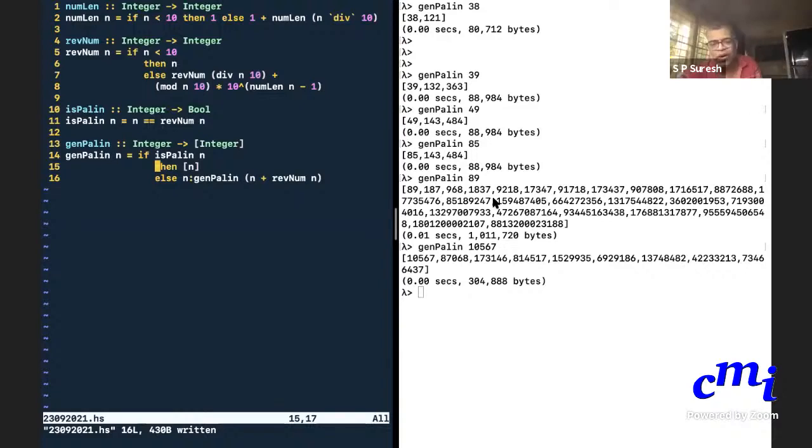Is there a way to comment in Haskell? Yes, there is a way to comment in Haskell. Very good question. You put two hyphens at the start of a line. That's a comment. Okay. So there are two ways.